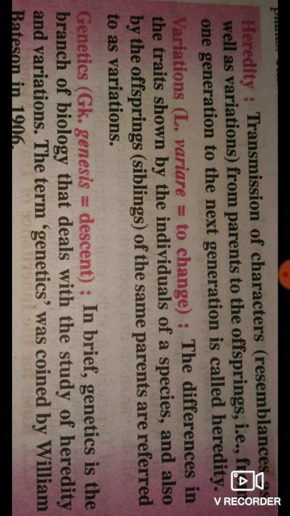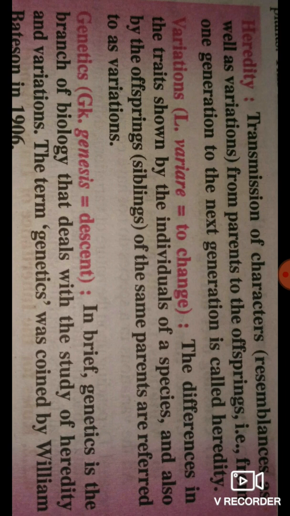First of all, we discussed heredity, the transmission of characters, that means resemblance, as well as variation, that means dominant characters from parent to offspring from one generation to the next generation is called heredity.